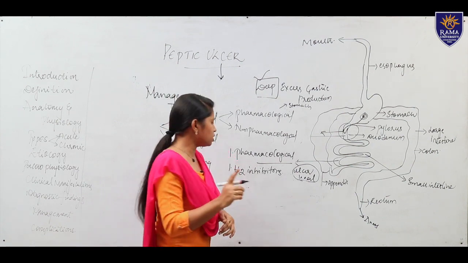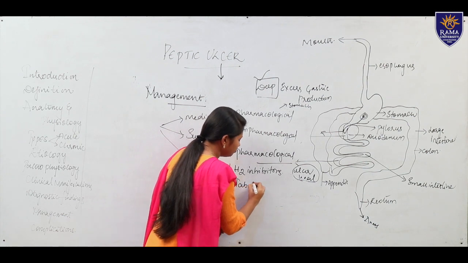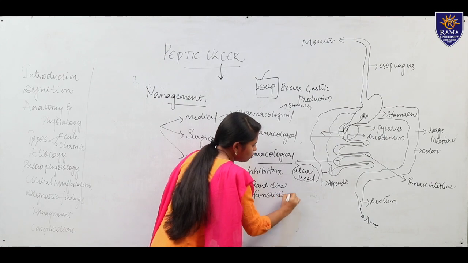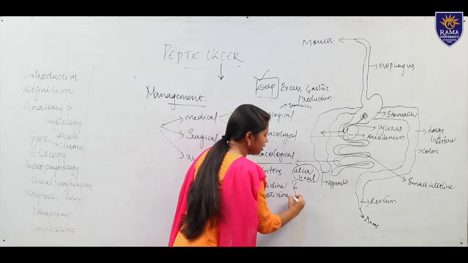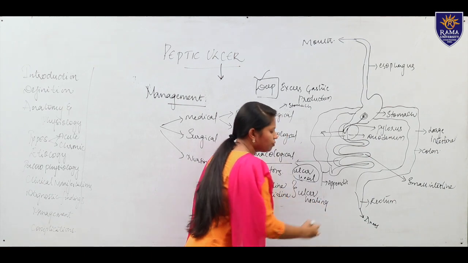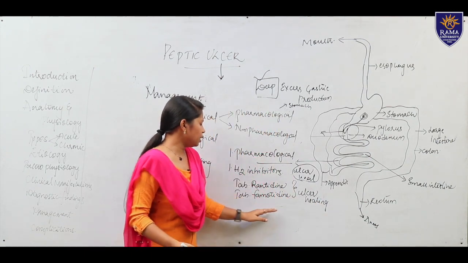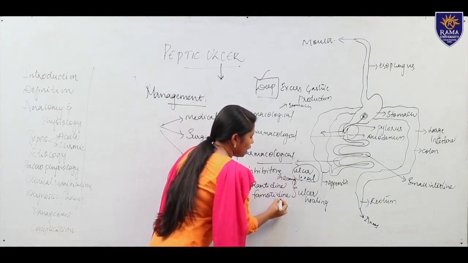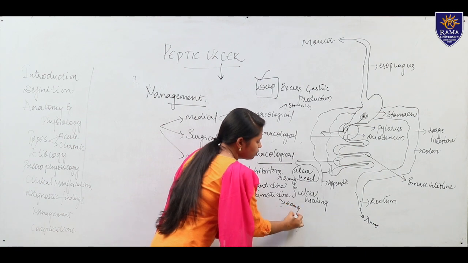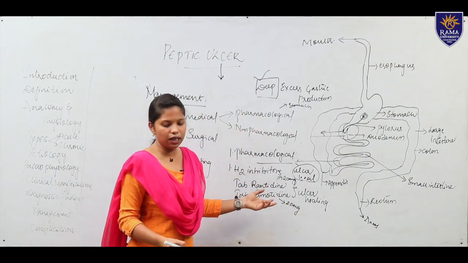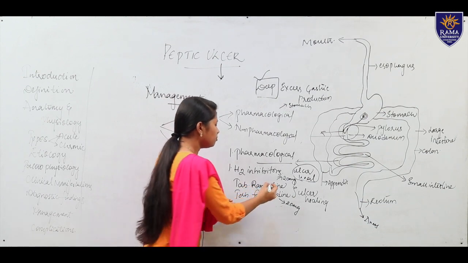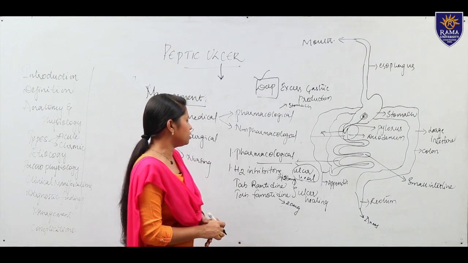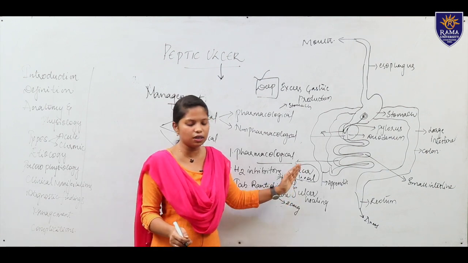So here first one is tab ranitidine, tab famotidine. These two drugs are given for ulcer healing or reduction of gastric juices. Ranitidine you will be giving for 150 mg and famotidine will be given for 20 mg to the patient in order to reduce the ulcer.